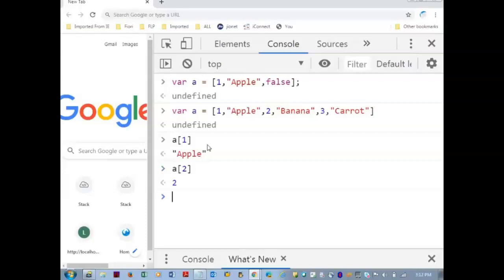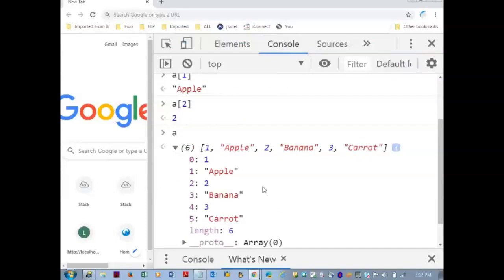Okay. So it has been identified, and why do we not mention that 1, 2, 3 in the coding part itself when we are preparing the array? Because in this scenario the array is prepared like this. If you just ask what is there in a, you can see apple is there at 1 but banana is there at 3. So it is preparing an index itself internally. Now can't we prepare an index ourselves and mention apple at 1, banana at 2, carrot at 3?